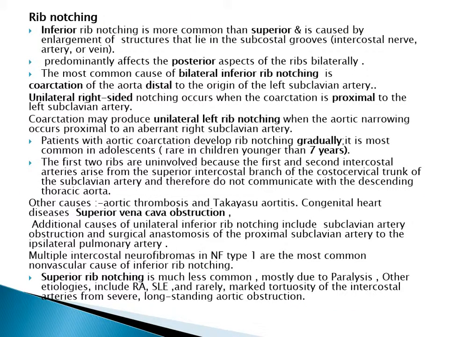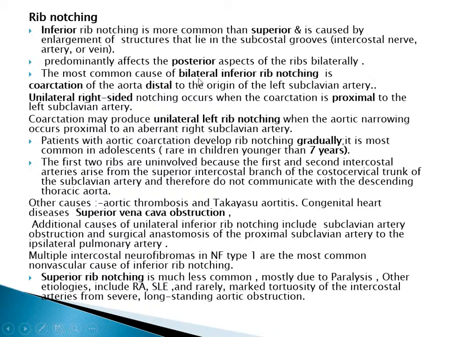Rib notching. We have inferior and superior rib notching. Inferior is more common than superior and is caused by enlargement of the structures that lie in the subcostal groove, either nerve, artery or vein. It predominantly affects the posterior aspect of the ribs bilaterally.